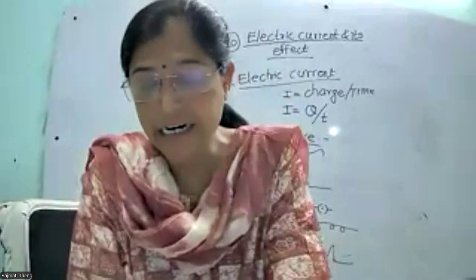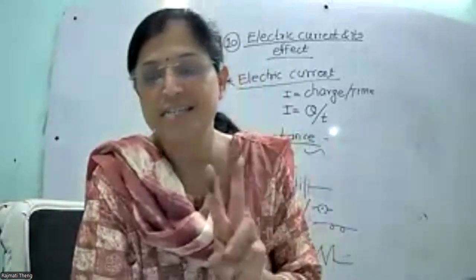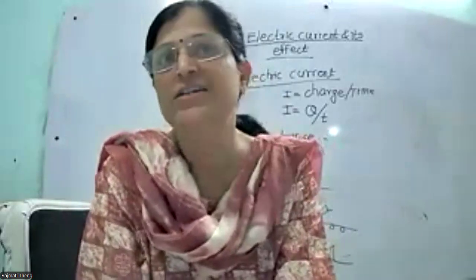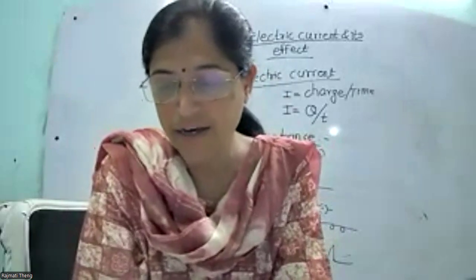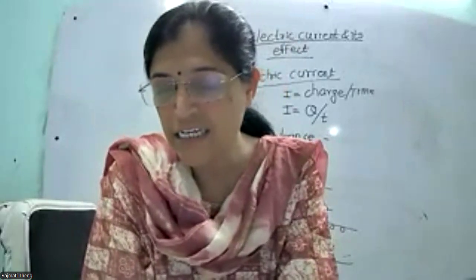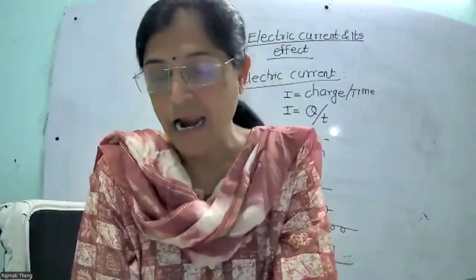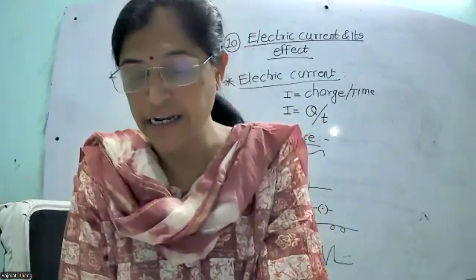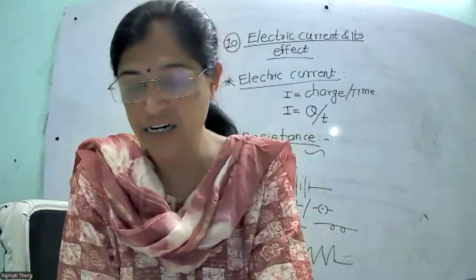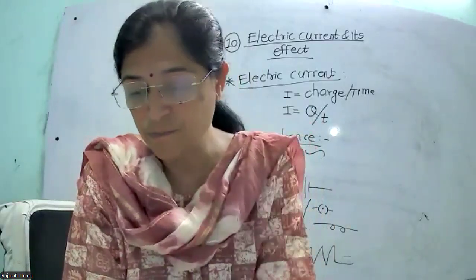In the electric torch, it is a simple circuit consisting of two cells, an electric bulb, a switch, and connecting wire. Now if we observe the circuit, we can see that two cells are connected in series and the electric bulb is connected to the cells through a switch, and this circuit is represented with the help of symbols.